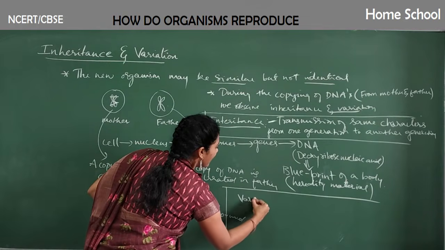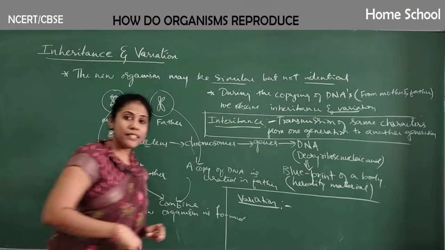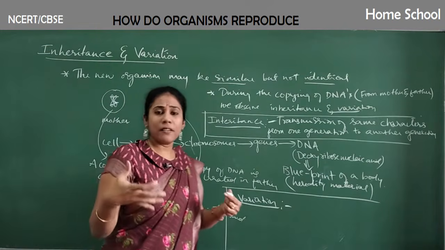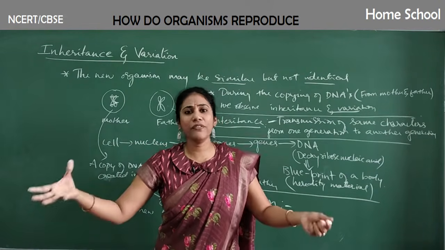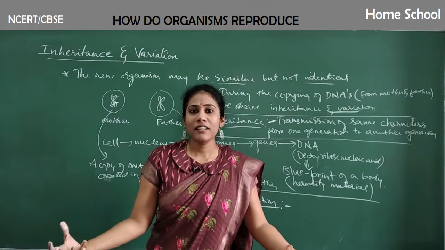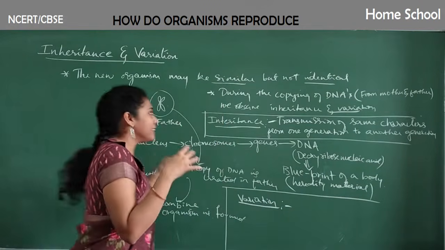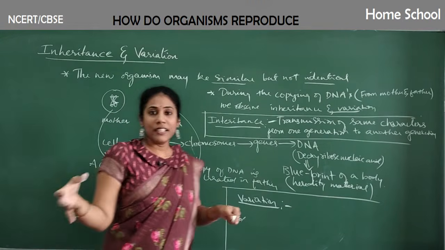And now let us study the word called variation, guys. What do you mean by variation? Our eyes may not be similar to our parents. Your father had different eyes, your mother had different eyes, you have got very different eyes. That means exactly the same copy has not been formed in you. Isn't it?